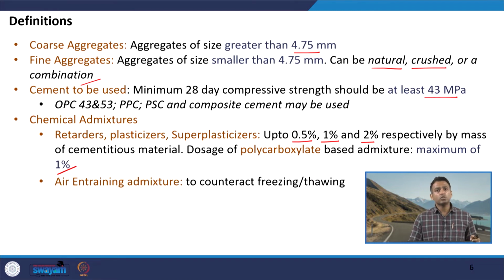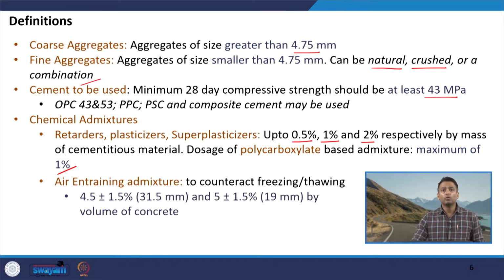We can also use air entraining admixture in special conditions, especially when we are worried about freezing and thawing cycles. The amount of air entrained is typically in the range of 4.5 to 5% depending on the nominal maximum aggregate size. In case of 31.5 mm, the range is 4.5 plus minus 1.5%, while in case of 19 mm, it is 5% plus minus 1.5% by the volume of concrete.